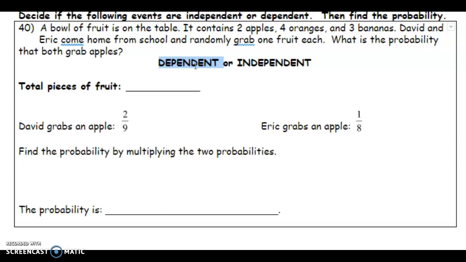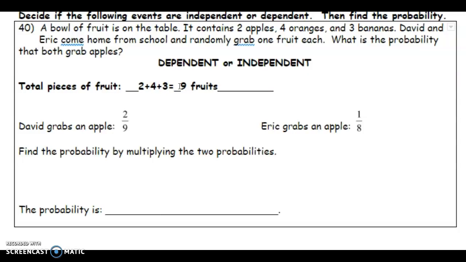So let's say Eric is the first one that comes into the kitchen and grabs the first apple. For the total pieces of fruit, I have 2 apples plus 4 oranges plus 3 bananas. 2 plus 4 is 6, plus 3 is 9 fruits in total.